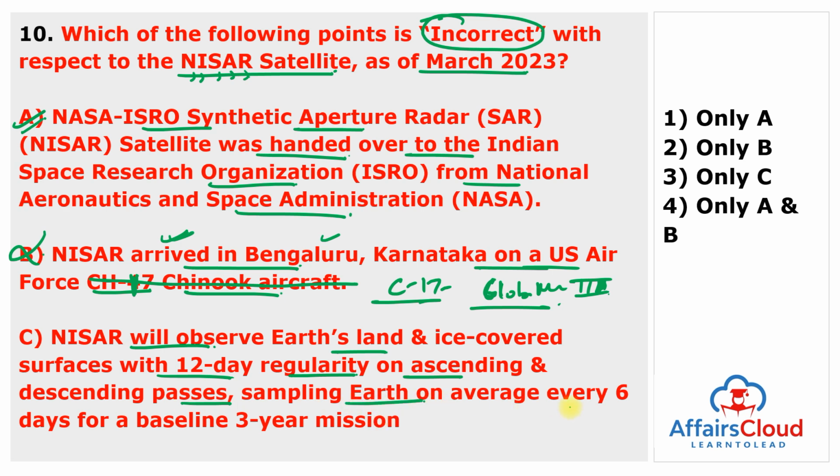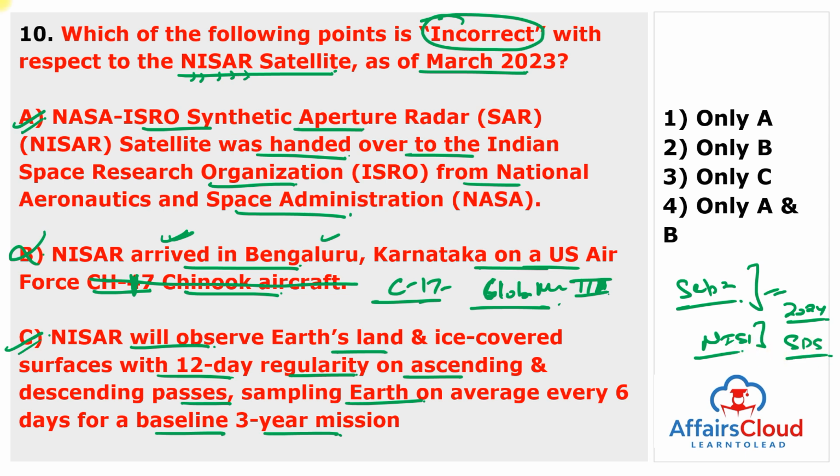passes, sampling Earth on average every 6 days for the baseline 3-year mission. This statement is also true. So, C is true statement. So, the main goal is to make global measurements of the causes and consequences of land surface changes using advanced radar imaging. And in September 2014, NASA and ISRO signed a partnership to collaborate on and launch NISAR, and the mission is targeted to launch in 2024 from the Satish Dhawan Space Center into a near polar orbit. So only incorrect statement is B, so answer of this question is second.